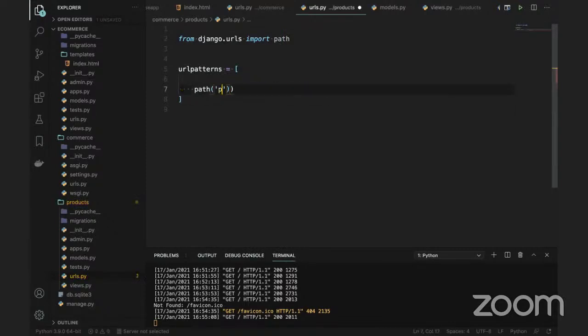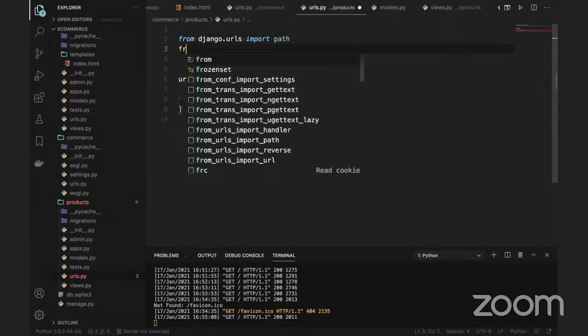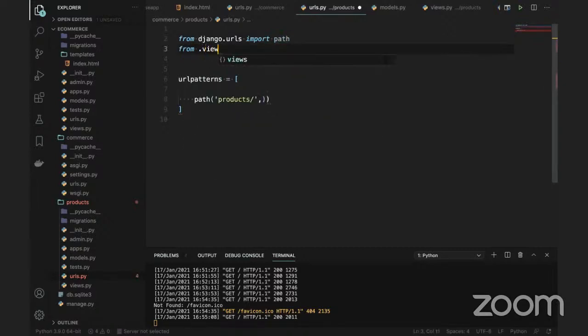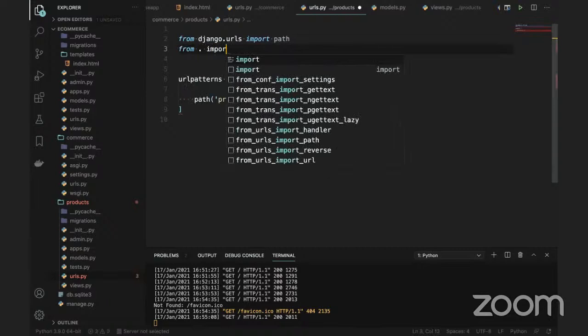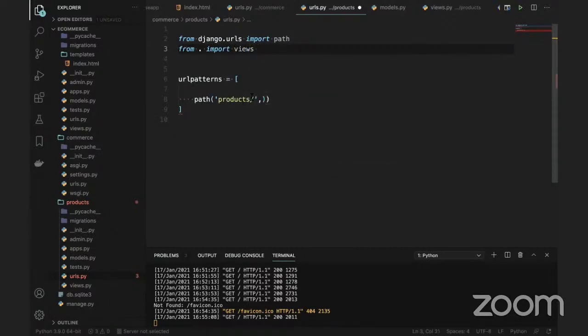So when I use products, you can use products here slash, this is the path. Okay, we have to give the path here. So whenever you use your application slash products, it displays all the products, guys. So I need to bring the views here, from dot views import. In the import I have something called products. This is what I'm going to use, or else we can do one thing, we can use from dot, okay, and import views. Either way you can write it, so both ways it works.